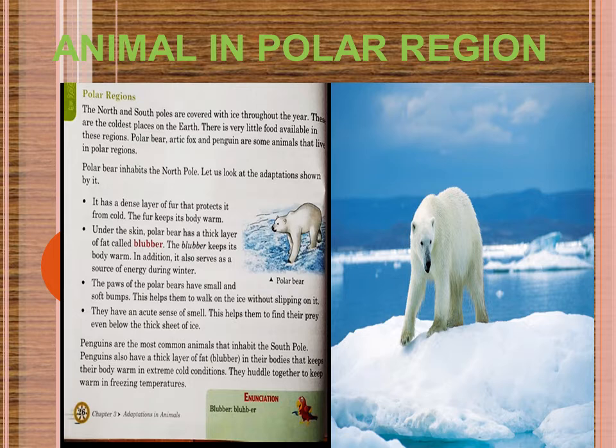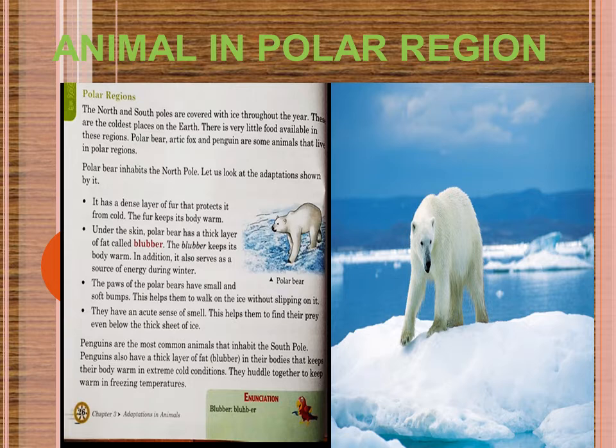The paws of the polar bears have small and soft bumps. How does it help them? It helps them so that they will not slip whenever they are walking on the ice, because they walk on the ice. Since throughout the year it is full of snow and ice, they have to. So this feature of their paw helps them to move on the ice. They don't slip down.